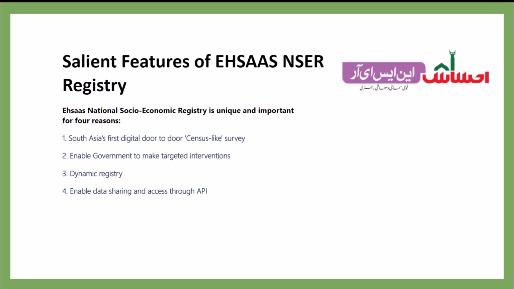Previously, the 2010 BISP data was siloed. Even provincial social protection agencies had to do extensive paperwork to access data, and there were significant costs involved. Agencies connecting to the Ehsaas database through APIs will also be required to share data back, and in this way, the 2021 Ehsaas registry will be significantly enriched over time.